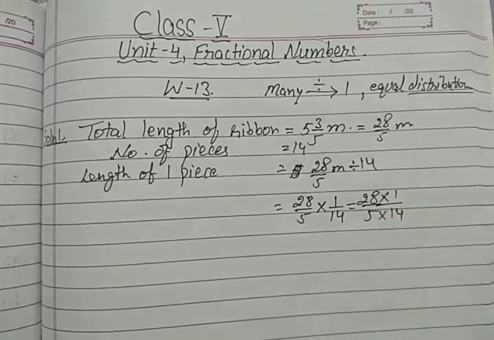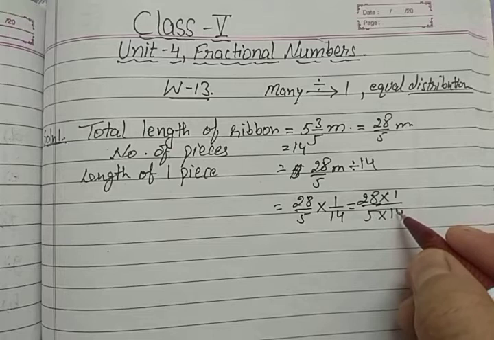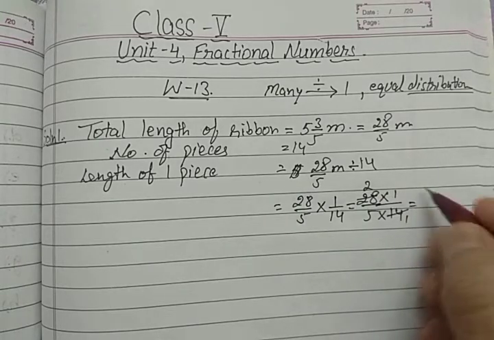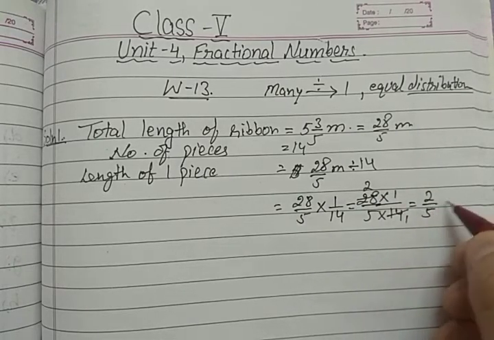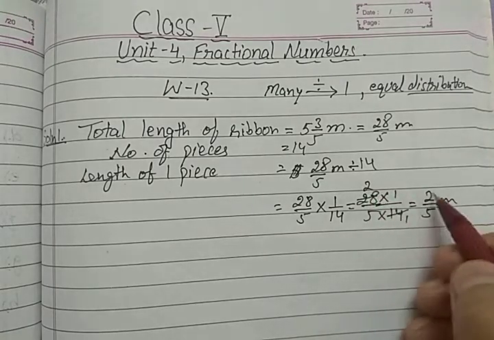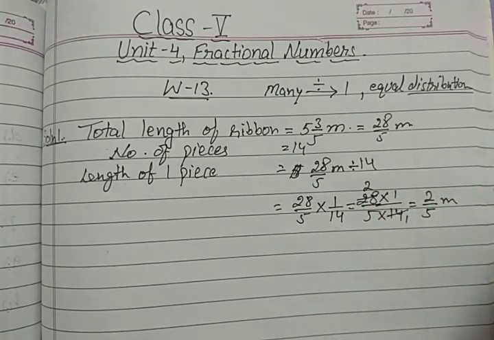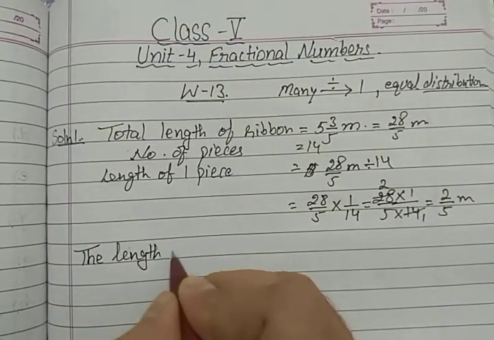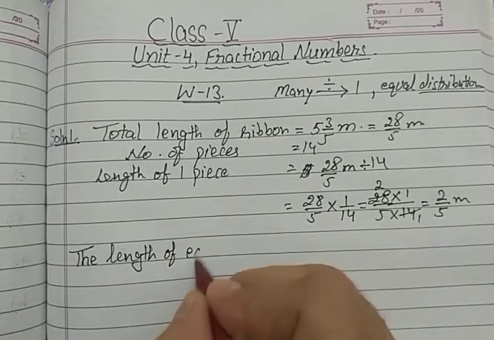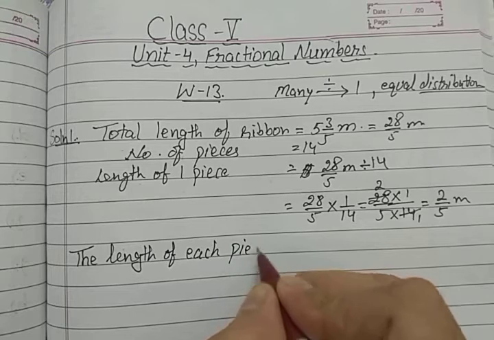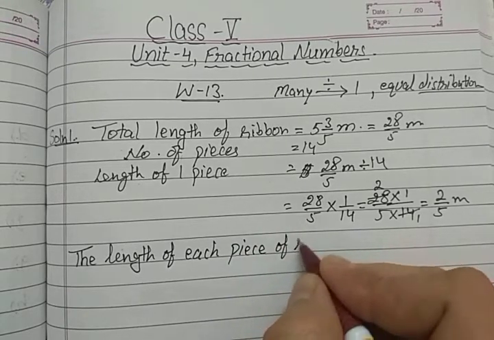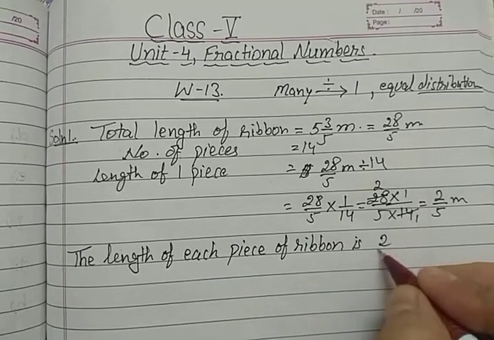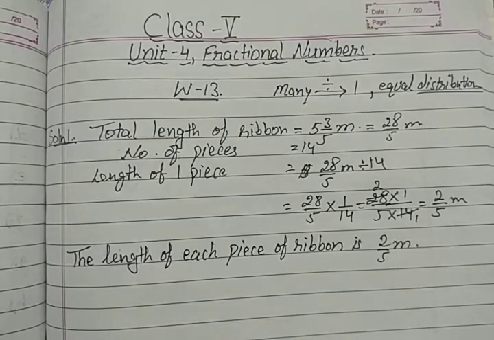Now 28 upon 5 into 1 upon 14. Now check if anything cancels. Yes, 28 comes in the table of 14. 14 1s are 14 and 14 2s are 28. So it is 2 upon 5 meter. Here 2 1s are 2 and 5 1s are 5. So write: the length of each piece of ribbon is 2 upon 5 meters.